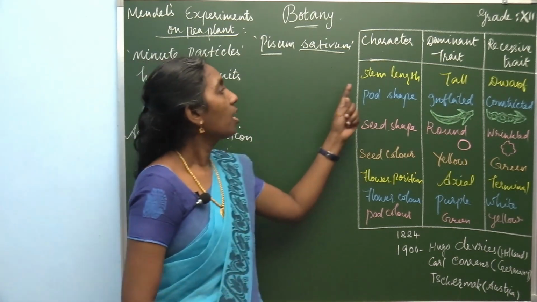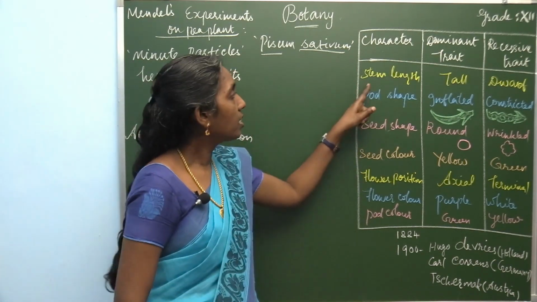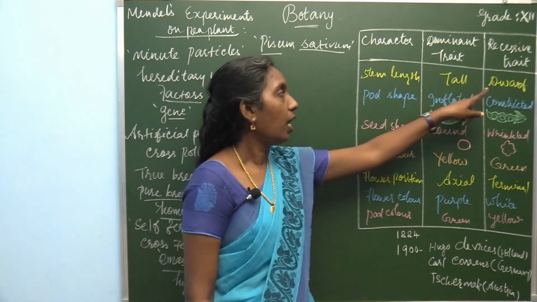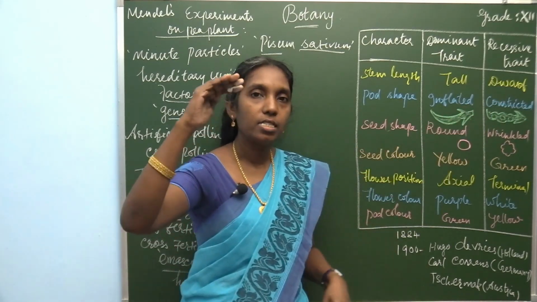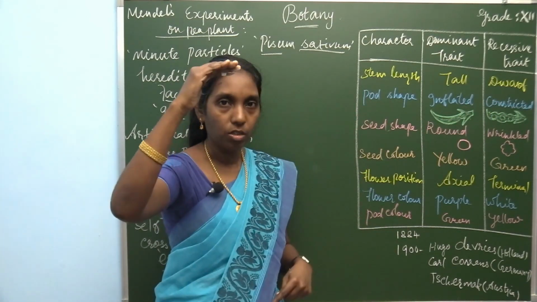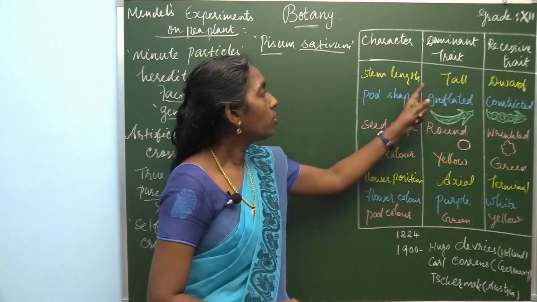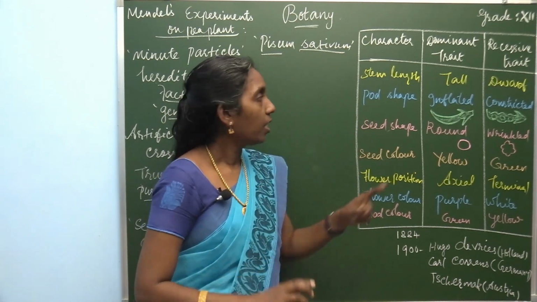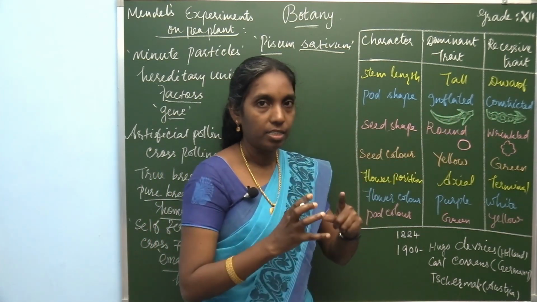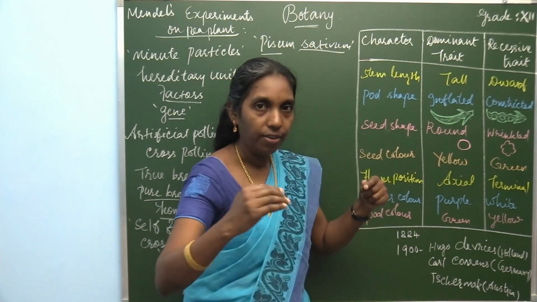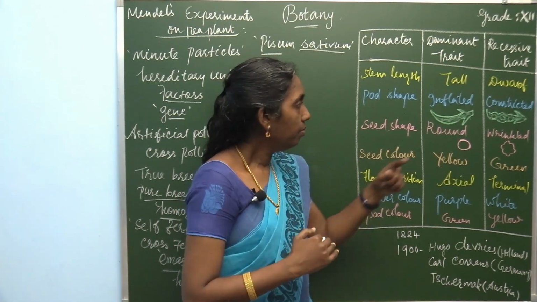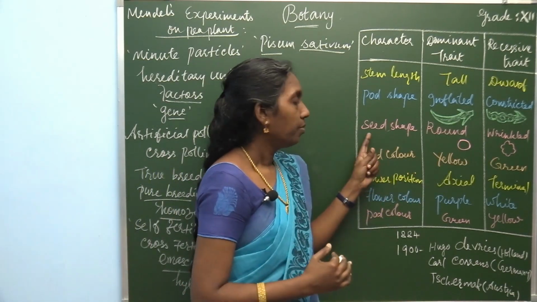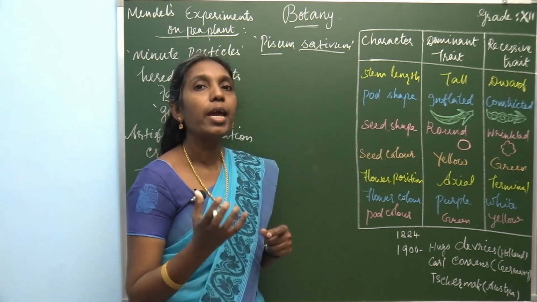What are the characters? Stem length. The contrasting characters of stem length are tall and dwarf. One plant has a tall stem, another produces a short one. So tall and dwarf is one of the characters. And the shape of the pod: inflated and constricted. One pod is inflated, it is flat. Another is constricted, like wrinkles. Another character is the shape of the seed.